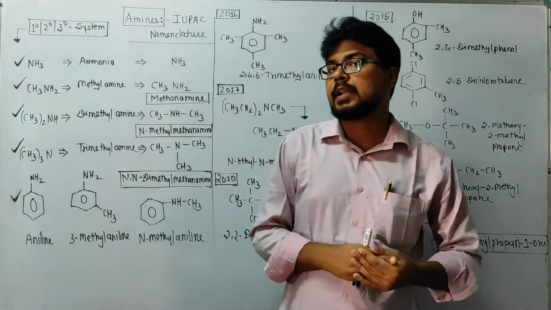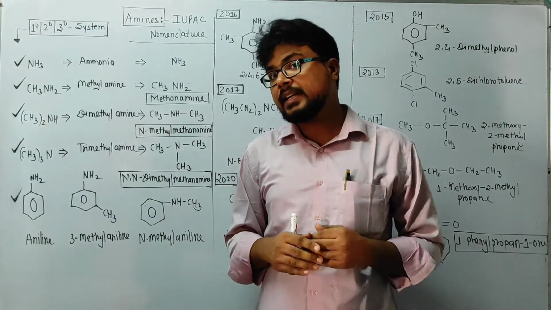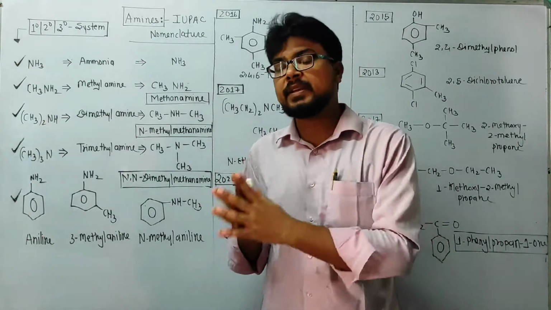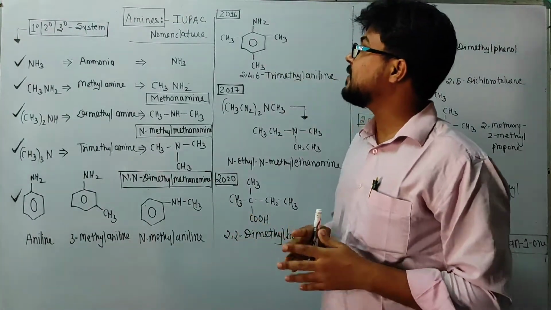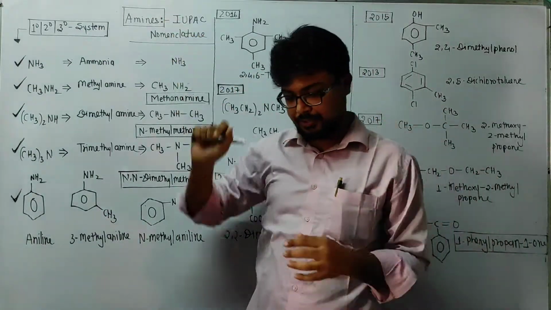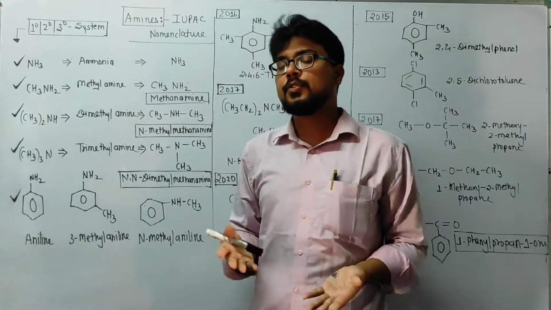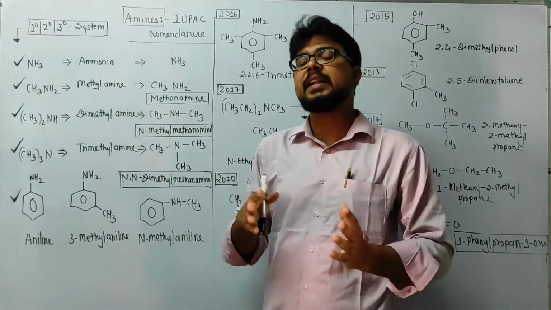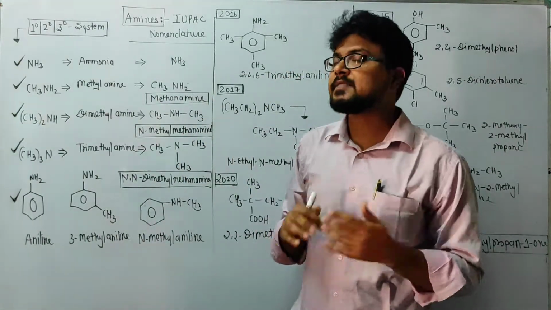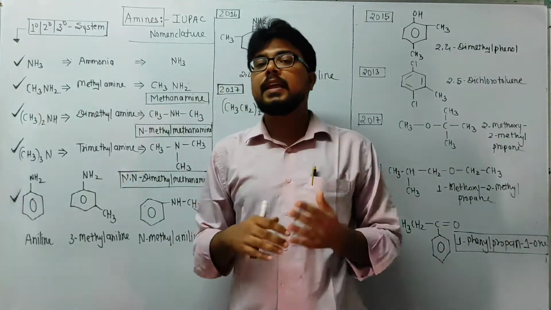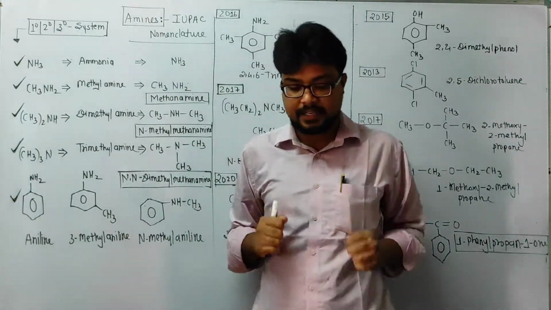In today's video class, we will see one more important class of IUPAC naming system, and here we are going to discuss IUPAC naming of amines. Amines means NH3 group, NH2 group, NH group or N group. Ultimately it is nothing but an N containing compound, and as per the availability of hydrogen, it can be 1 degree, 2 degree, 3 degree, means primary, secondary and tertiary amine.